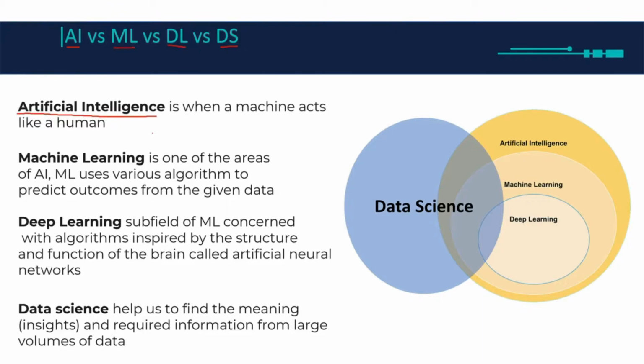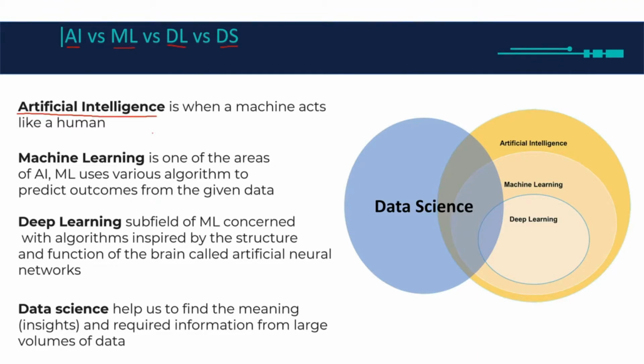What is artificial intelligence? Any machine that mimics the human behavior, we'll call that machine that it has artificial intelligence. Let me give you an example. Let's say I'm driving a car and I see a red traffic signal.